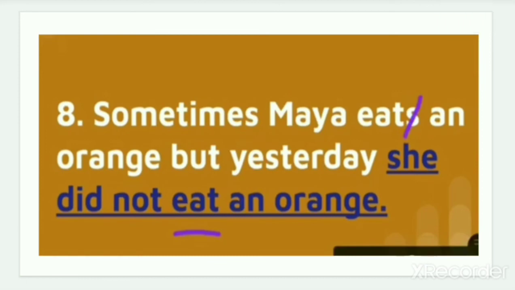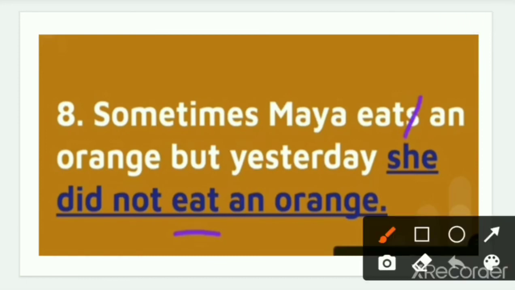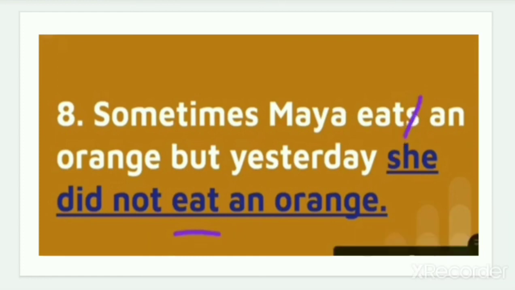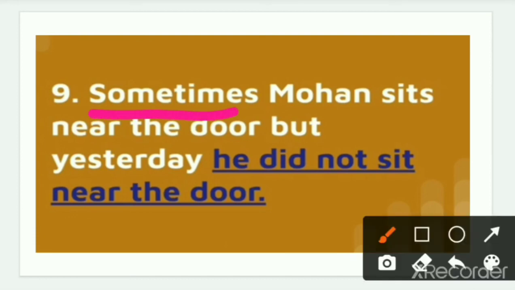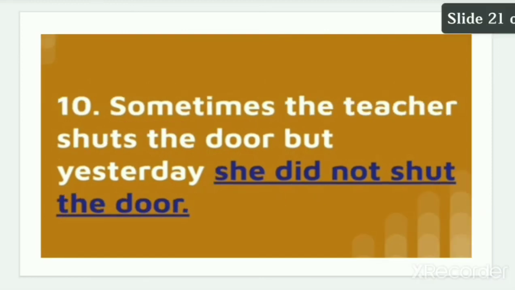Number 9 we have: Sometimes Mohan sits near the door, but yesterday he did not sit near the door.